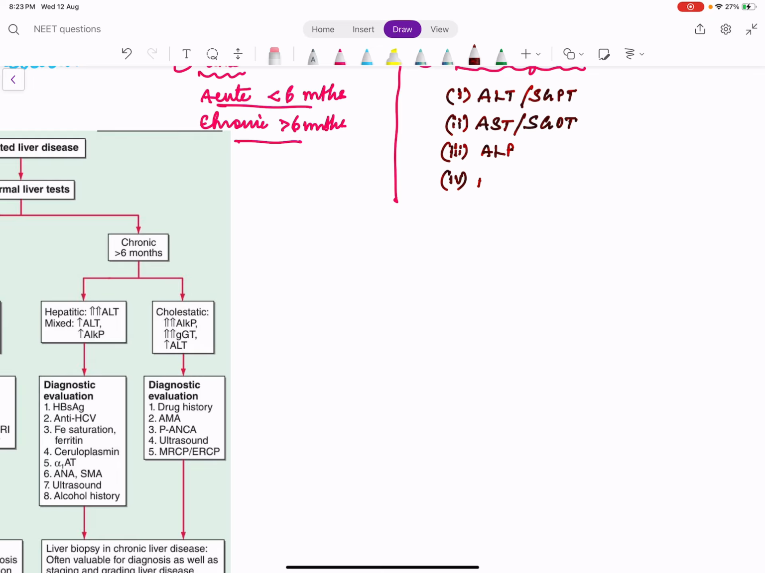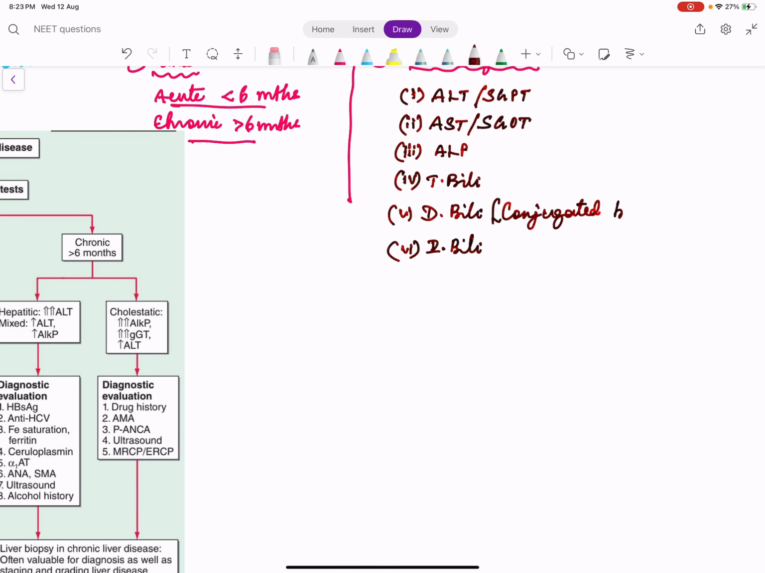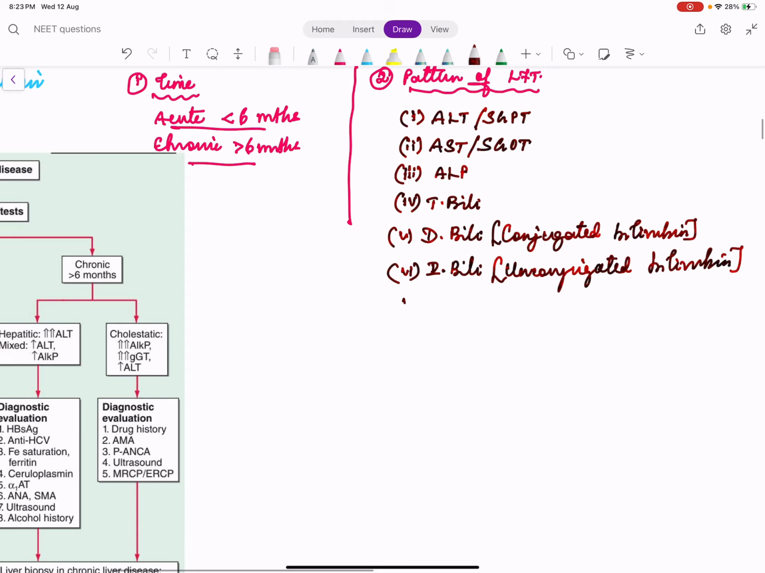Then we have the bilirubins. We have the total bilirubin. Total bilirubin is actually a sum of direct bilirubin and indirect bilirubin. Direct bilirubin is also called conjugated bilirubin. Why is it direct bilirubin? It's based on the biochemical method of assessment. It was named like that. The bilirubin which is bound to glucuronide is conjugated bilirubin. Indirect bilirubin is unconjugated bilirubin. We are not discussing bilirubin synthesis in detail here, so just for a revision for you.